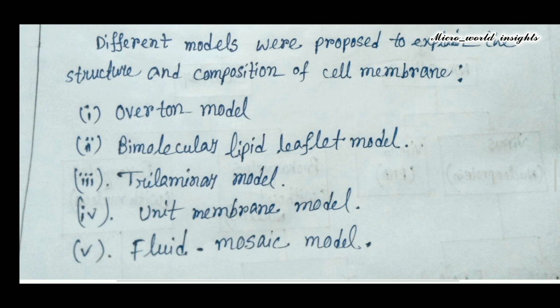Davson and Danielli hypothesized this model. Next, the unit membrane model. Robertson stated that layers of protein are present on both sides of the lipid bilayer and there is no space between the two layers of lipid. And the next one is the fluid mosaic model proposed by Singer and Nicolson. That is now the most accepted model. In this model, the membrane is viewed as a quasi-fluid structure in which proteins are inserted into the lipid bilayer.